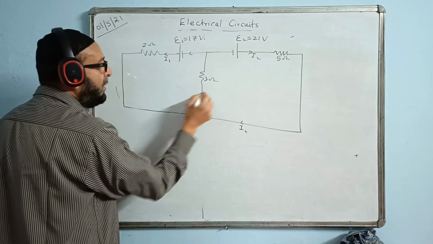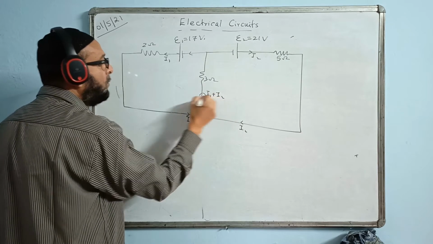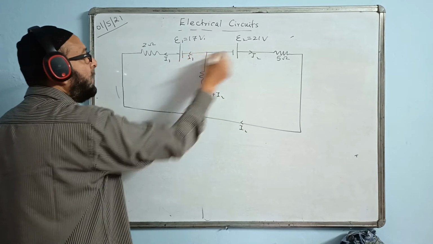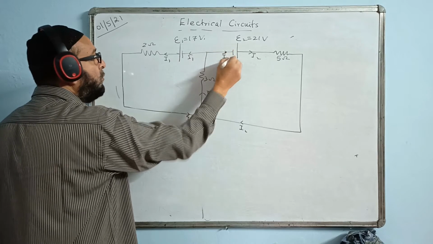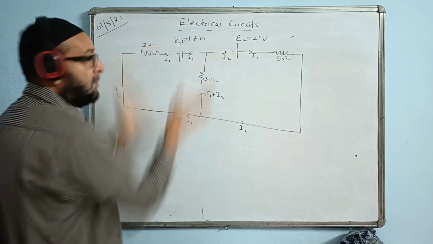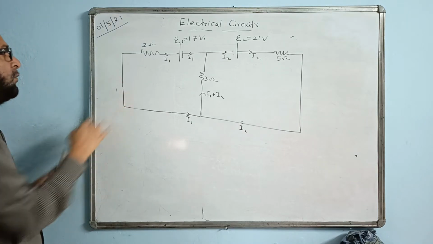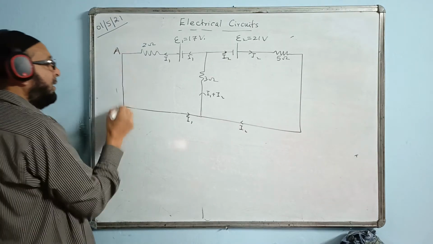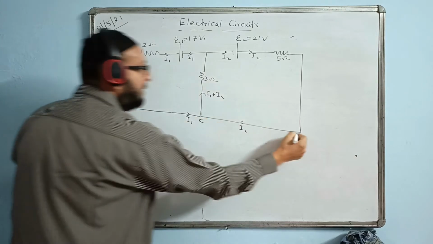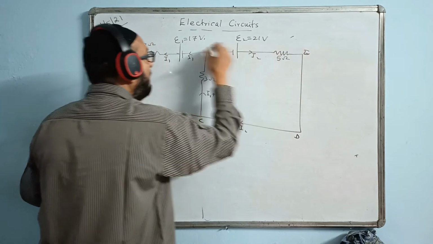I1 and I2 join together and become I1 plus I2, and then get separated again, each going back to its own source. I'll give names to the loops randomly: A, B, C, D, E, F.